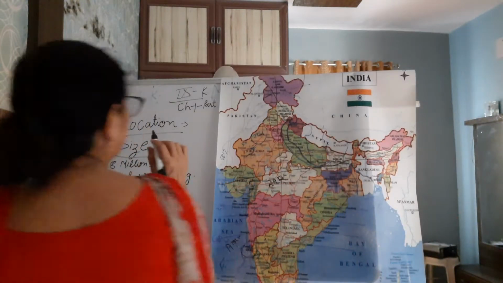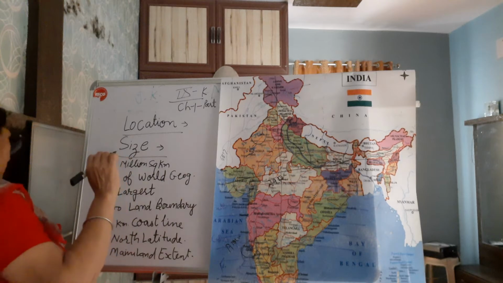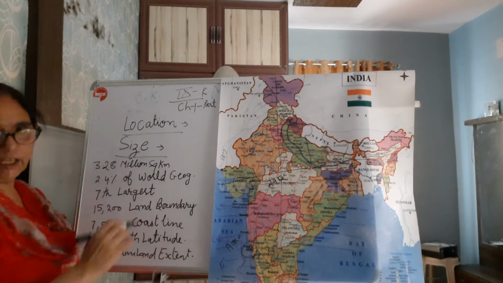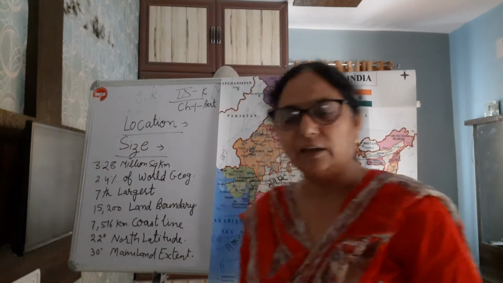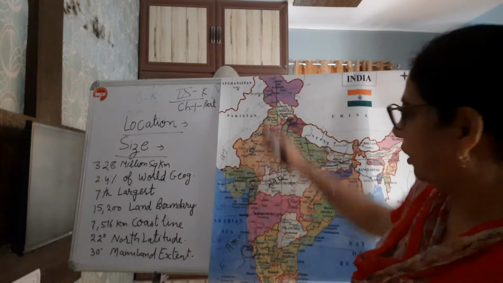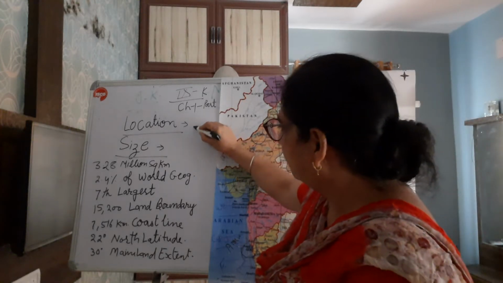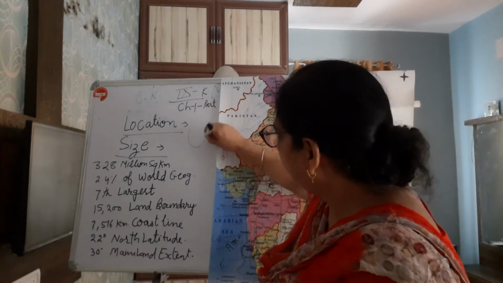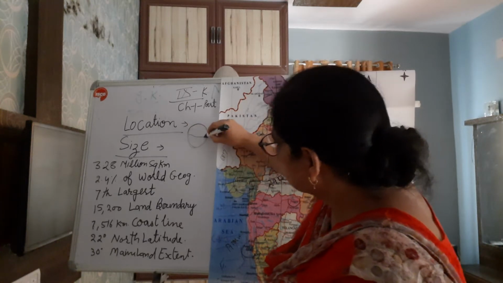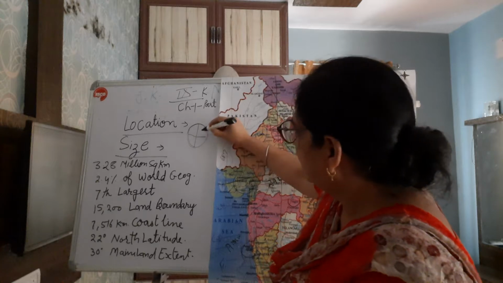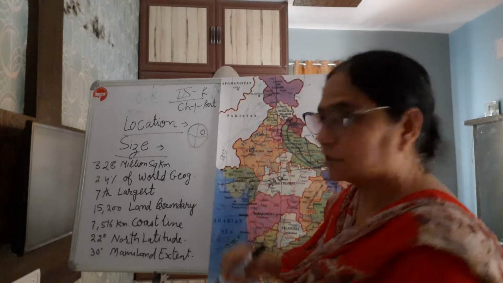So let us start. Location, as yesterday we discussed with the help of latitudinal and longitudinal values, the extent of India at world level. I showed it with the help of this globe, latitude, longitude. Here somewhere India is located.